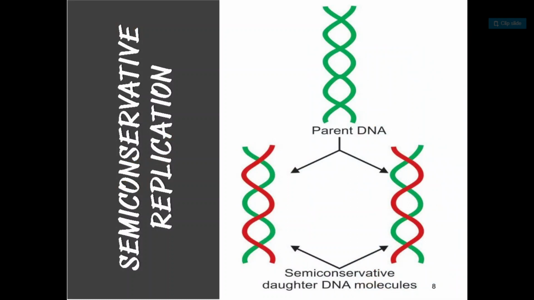Now, semi-conservative replication. What is semi-conservative replication? This is the parent DNA, which is shown in green color. See, the two strands of parent DNA separate. So here is one single strand of the green parent DNA, and another single strand of parent DNA, also in green color. Now on this green colored parent DNA, the new strand in red color develops. Synthesis takes place. So these two DNA molecules, formed in the first step of replication, are the new developed semi-conservative daughter DNA molecules.